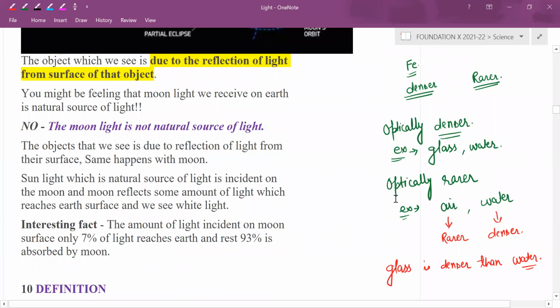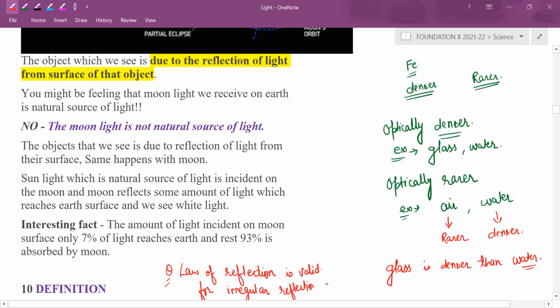Let me understand: is the law of reflection valid for irregular reflection? Reply to me privately, yes or no. Law of reflection is valid for irregular reflection.